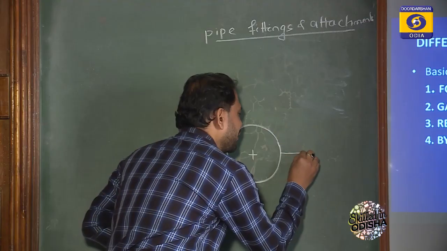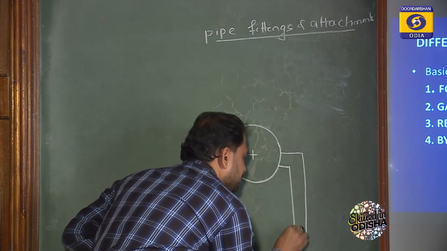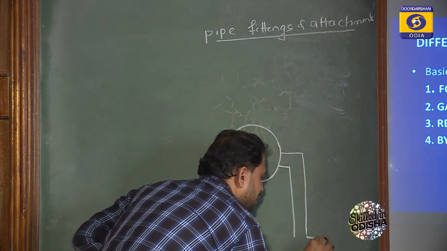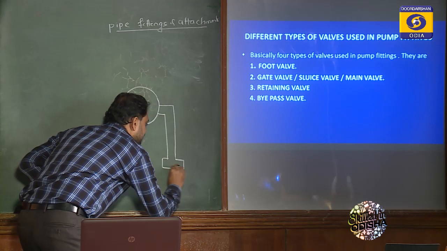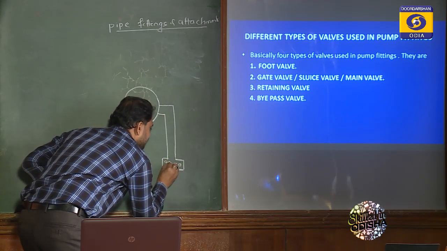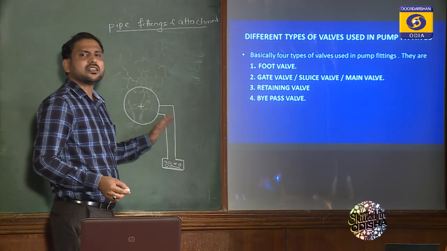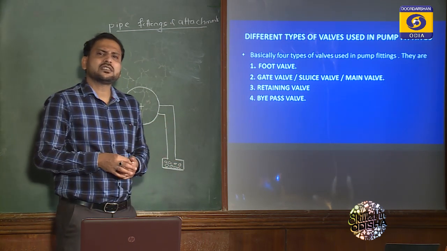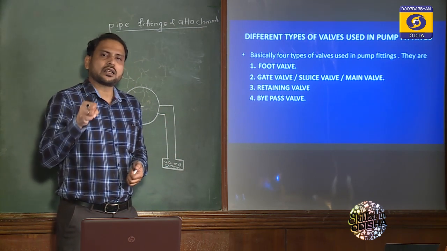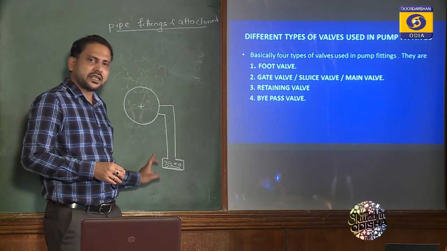From here I draw the suction pipe range. This is called the suction pipe. Suction means the pump draws water through this pipe from the sump.